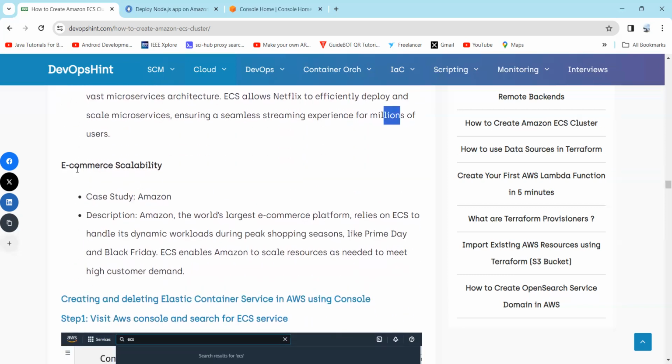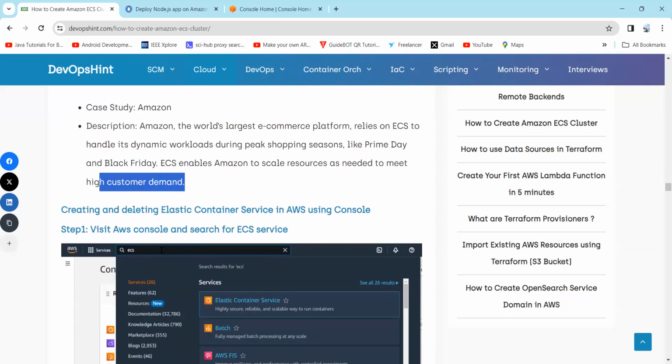And the second example is e-commerce scalability. The case study is Amazon. As Amazon is the world's largest e-commerce platform, it relies on ECS to handle its dynamic workload during peak shopping seasons like Prime Day and Black Friday. So ECS enables Amazon to scale resources as needed to meet high customer demand.